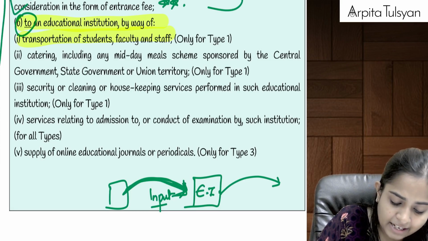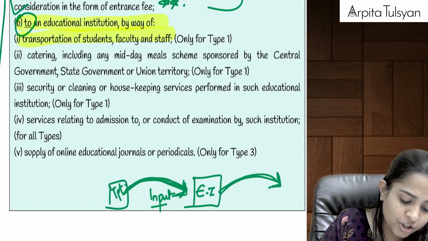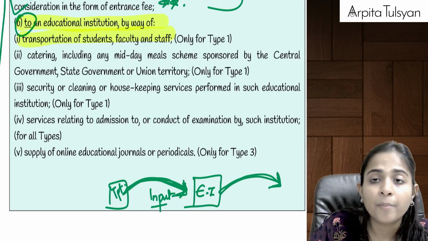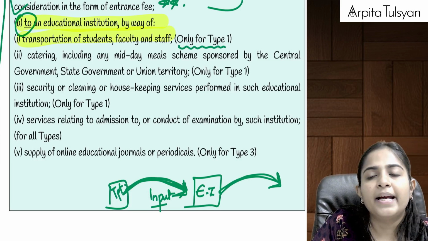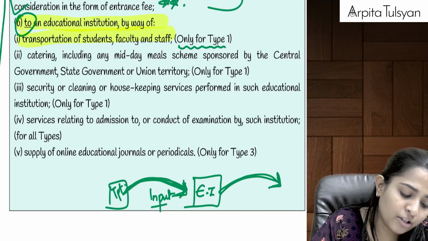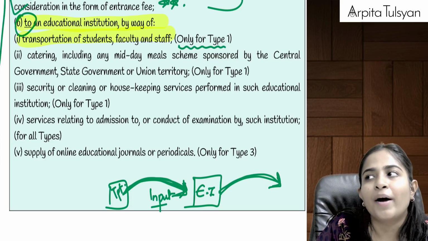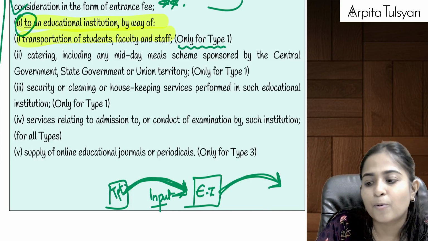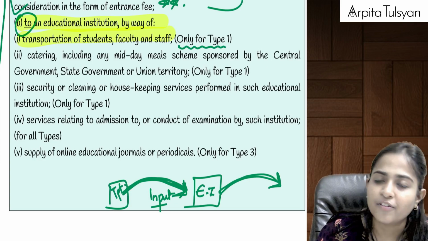See, anything which is provided by an educational institution to its students is anyway exempted. Similarly, if there is any transportation service provided by any person to the educational institution, even that will be totally exempted from GST. But this will be exempted only for type 1 educational institution. Type 1 means up to higher secondary school. So if we are availing transportation services and providing them to our vocational course students, then such service will not be exempted. If it is provided by a vocational institute to its students, then this inward service will not be exempted.